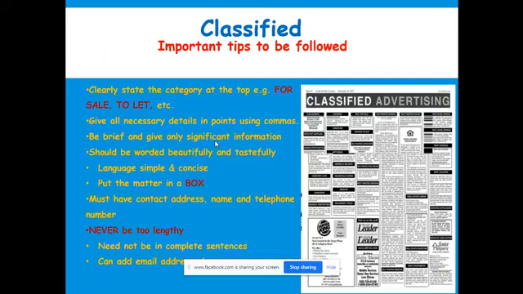As I told you, just keep it in your head that all short compositions are engaged in a box, and it must have a contact address, name, and telephone number. It should never be lengthy, and you do not use complete sentences. And yes, with the contact address, you may write emails. These days, they are very much in fashion.